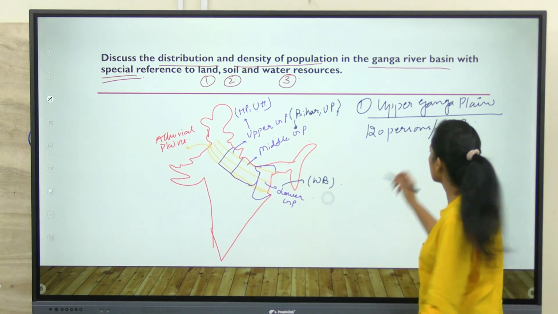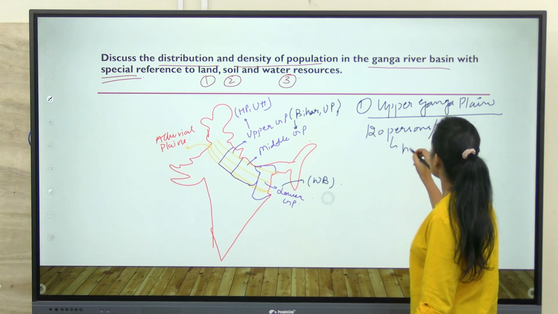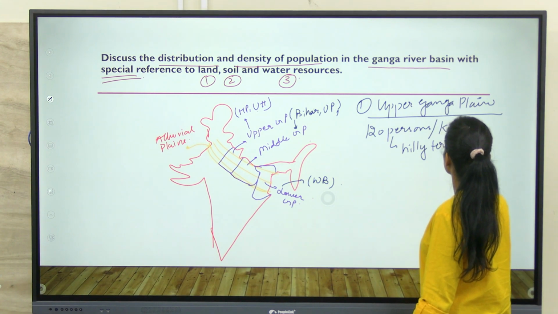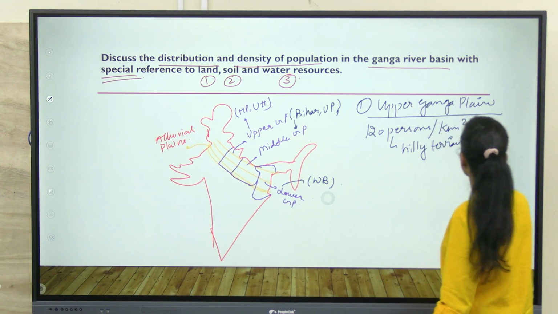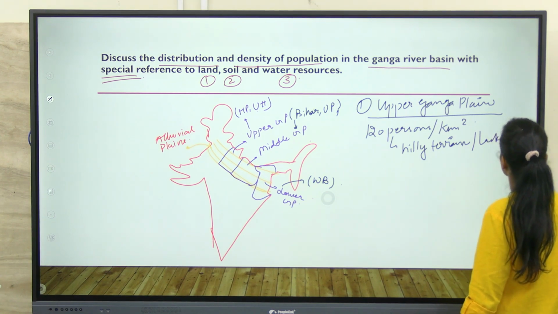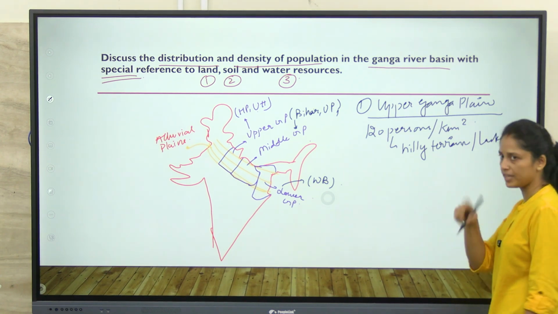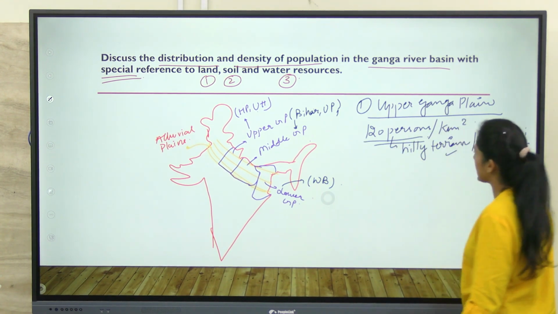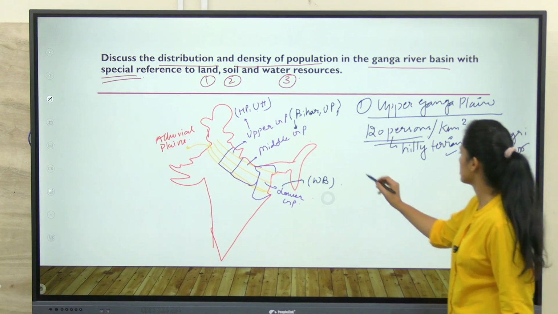And main reason for this will be the hilly terrain and lack of agricultural opportunities. This we will discuss in detail, but for the time being, basically why the density is very less, because of hilly terrain, lack of agricultural opportunities.